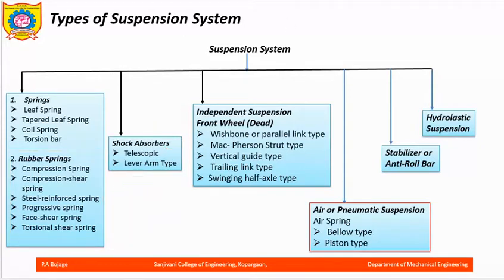Next is the independent suspension system. Independent suspension system is generally used for the front wheels, and it includes the wishbone or parallel link type suspension, the McPherson strut type, vertical guide type, trailing link type and swinging half axle type.